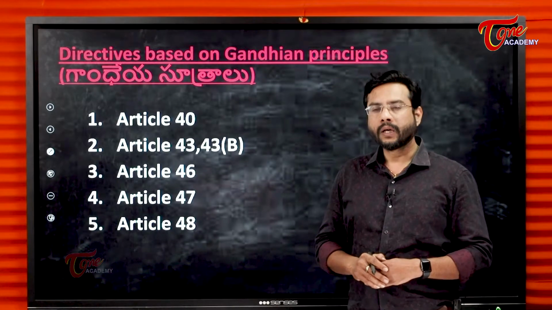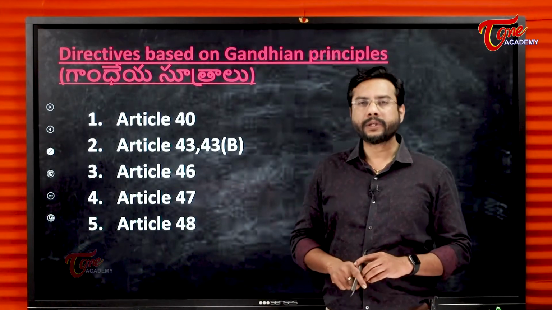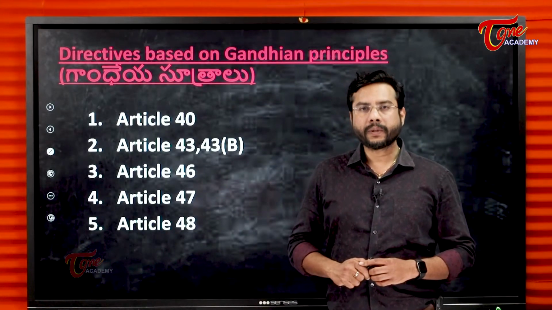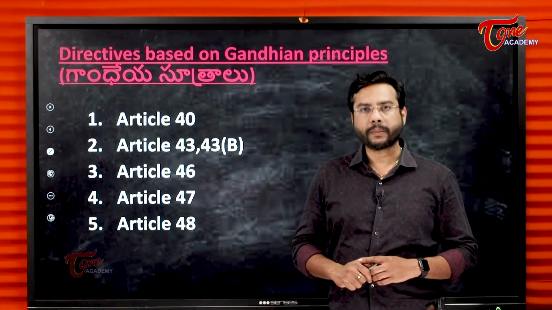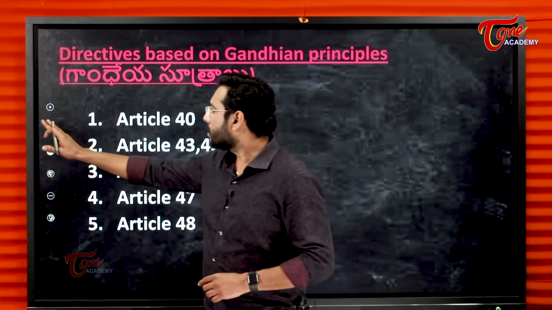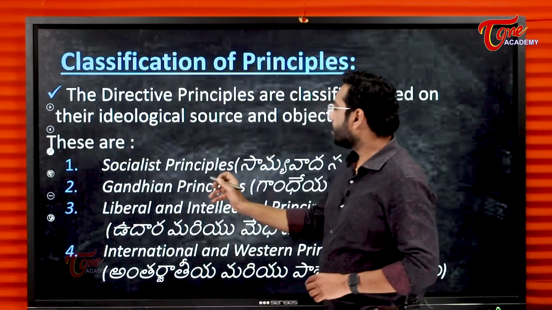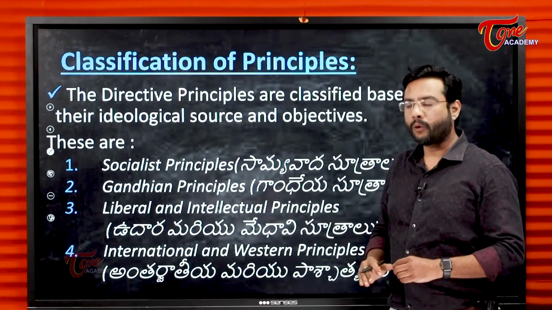One is socialistic principles, second Gandhian principles, third one liberal intellectual principles, and fourth one is international and western principles. So just we'll go back. These are the 4 types of directive principles of state policy.